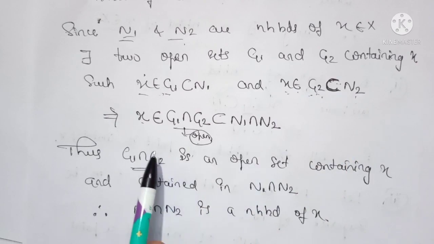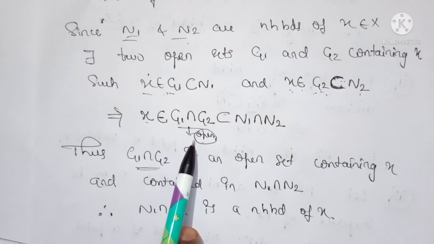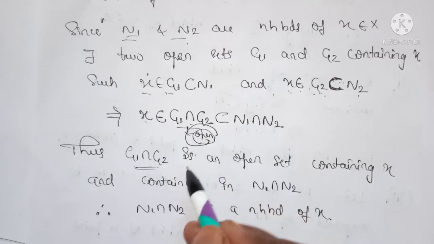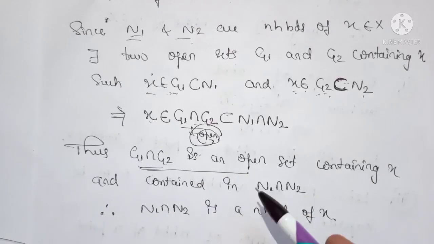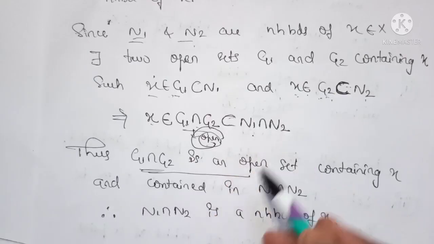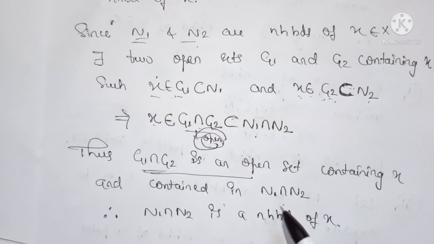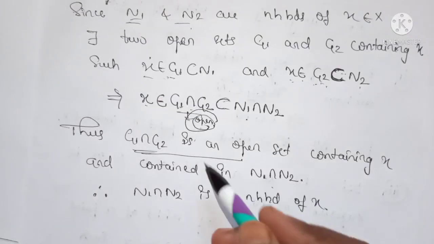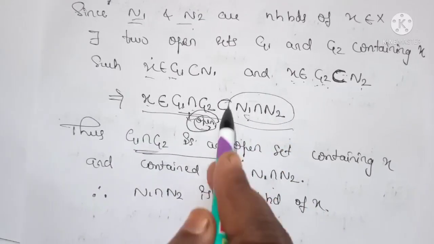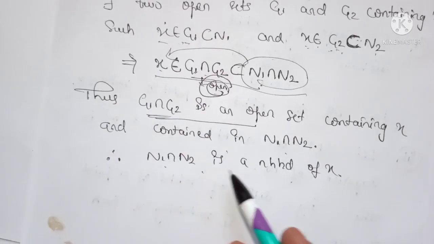Now we know that the intersection of two open sets is again open, so G1 intersection G2 is an open set containing x and it is a subset of N1 intersection N2. By applying the definition of neighborhood, N1 intersection N2 is a neighborhood of point x.